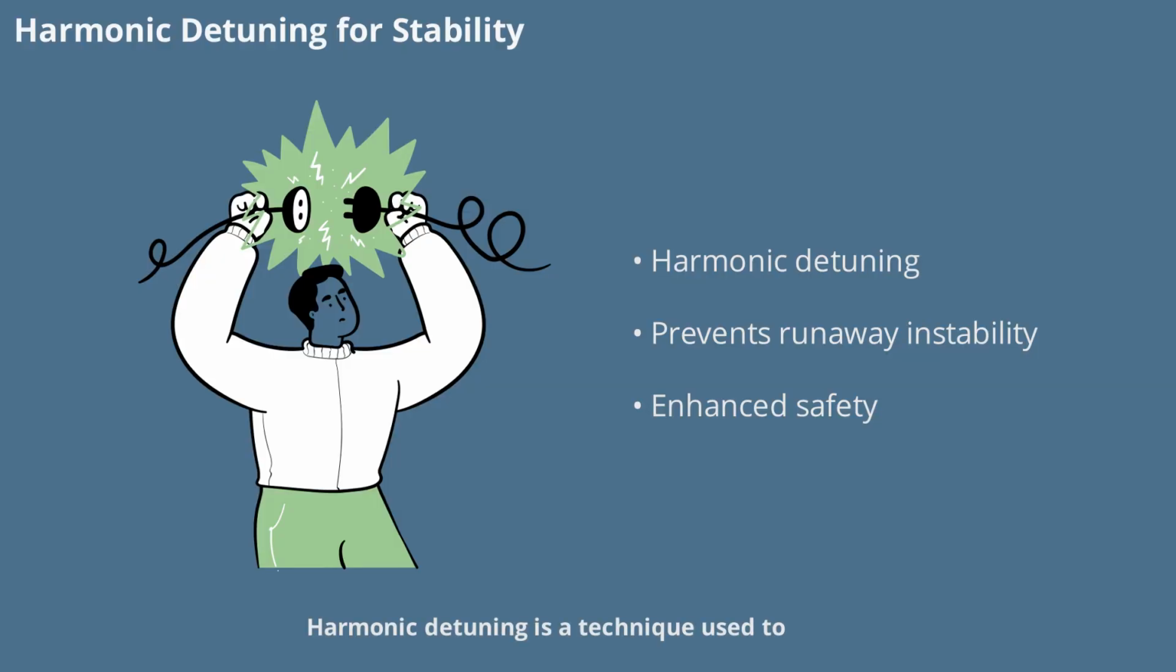Harmonic detuning is a technique used to prevent runaway instabilities in the AEON-CASIMIR system. By ensuring that the natural frequencies of the cavities are slightly offset from each other, the system avoids resonant amplification of unwanted modes. This contributes to the overall stability and safety of the propulsion core.